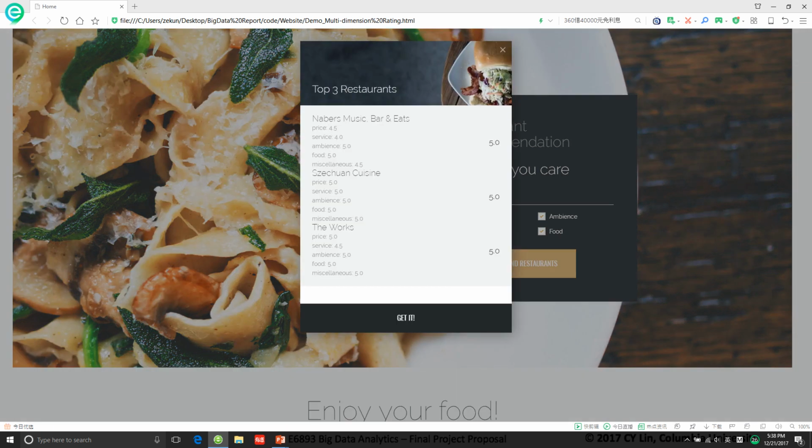Now, here are the top 3 restaurants we will recommend to you. The scores on the right is the average score of the attributes you choose, and the multi-dimension rating is listed under the name of the restaurant. Users can then choose one that he or she likes.